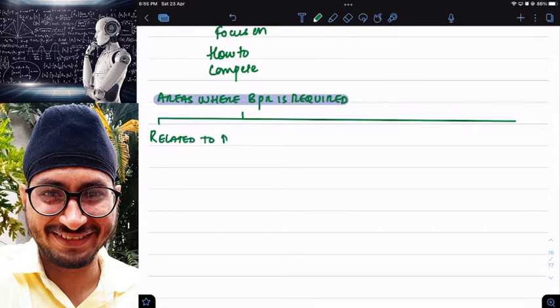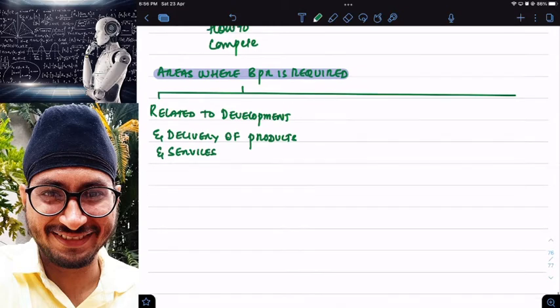development and delivery of products and services. Clear? Here examples of BPR, sir. Let us say with respect to delivering the product to customers or manufacturing the products for customers, there are some areas where I can implement BPR.